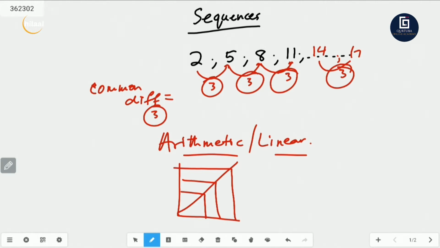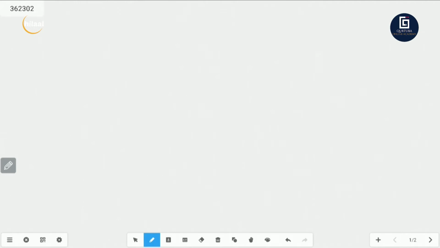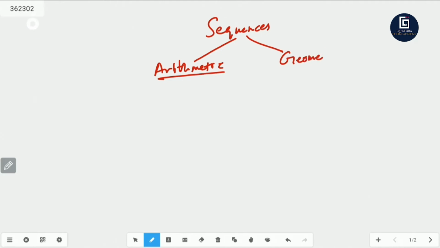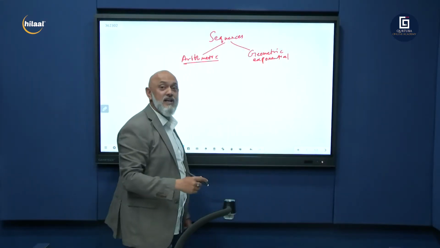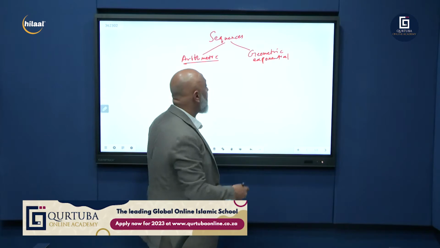Okay, so you've taken that down. You've understood this concept. So sequences, let's just write it down here again. Sequences is broken up into 2 parts. Arithmetic, which I just showed you, has got a common difference, right? Linear pattern, so it's got a common difference. And then you've got geometric, and another word for geometric is exponential. We'll come across these terms when we do financial topics; even financial institutions use an exponential graph.